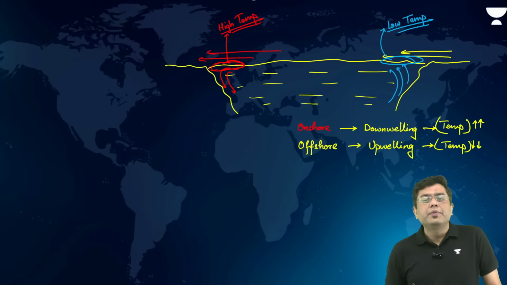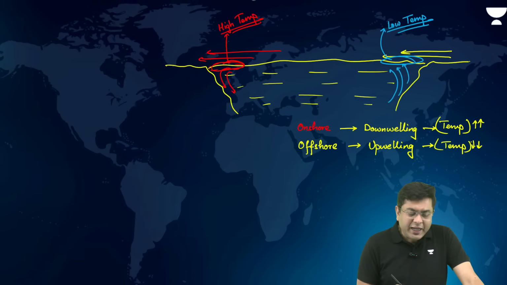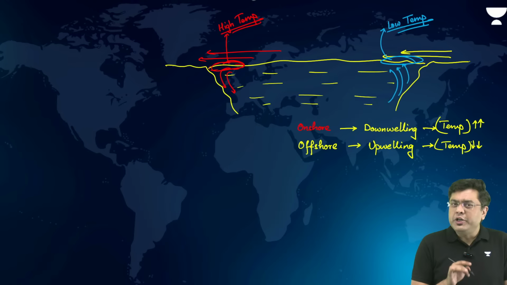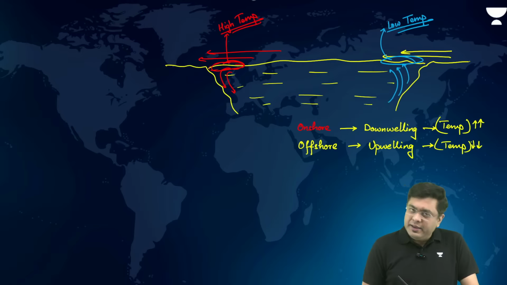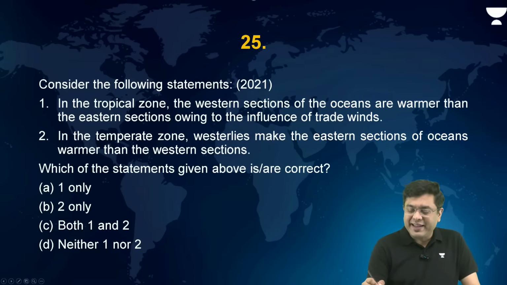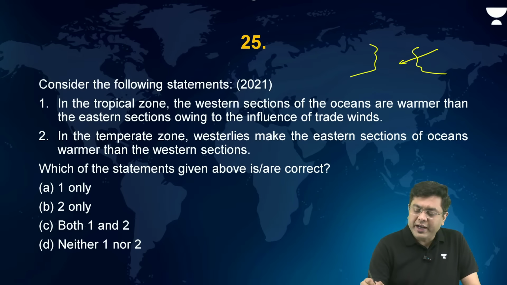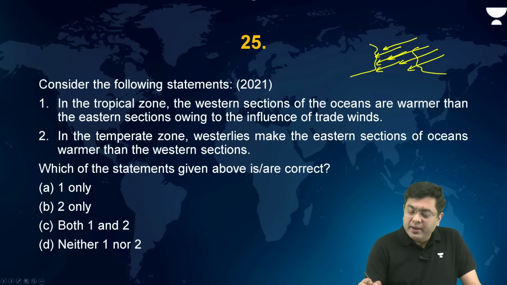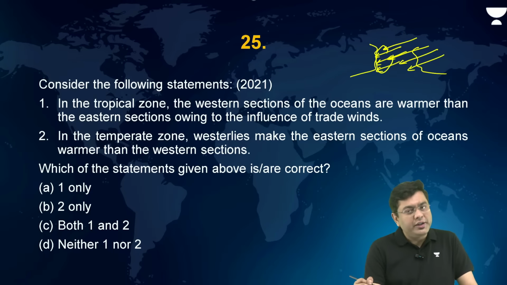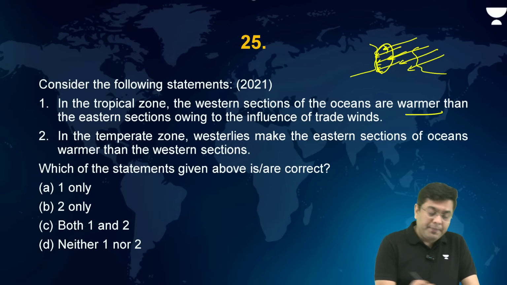Right? Now, if you take a look at the question, it talks about lower latitude and the higher latitude. In the lower latitude, what do you have? That is the tropical section. In the tropical section, if you consider the two land areas, you have the trade winds. The trade winds move in this direction. So there will be downwelling in which part? In the western section of the ocean, there will be downwelling. So western sections of the oceans are warmer.